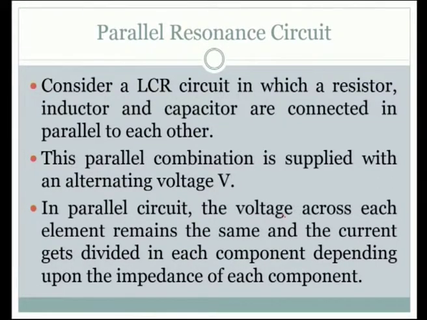This parallel combination is supplied with an alternating voltage V. In parallel circuit, the voltage across each element remains the same and the current is divided in each component depending upon the impedance of each component. When you say parallel, the voltage is the same for all. So, that is why we call them parallel.